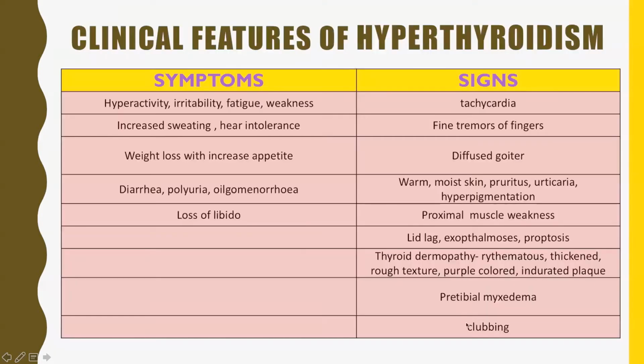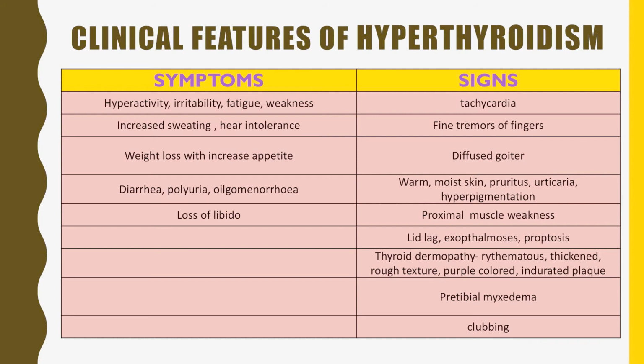So the general features for hyperthyroidism, the symptoms: hyperactivity, irritability, fatigue, weakness, increased sweating, heat intolerance, weight loss with increased appetite, diarrhea, polyuria, oligomenorrhea, and loss of libido. Whereas signs are tachycardia, fine tremors of fingers, that is shaking of fingers, diffuse goiter, warm moist skin, pruritus, urticaria, hyperpigmentations, muscle weakness, lid lag, that means the eyelid will not close properly, exophthalmos, that means protruding of the eyeballs,